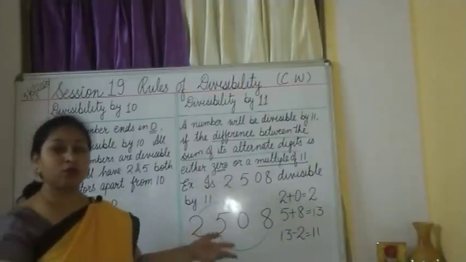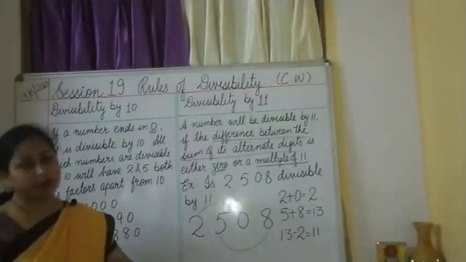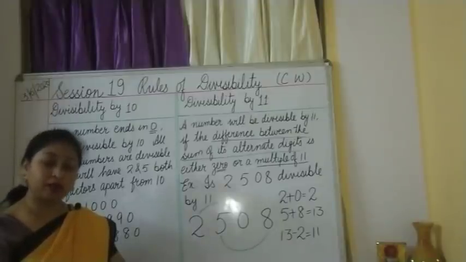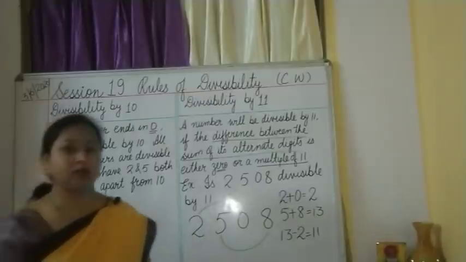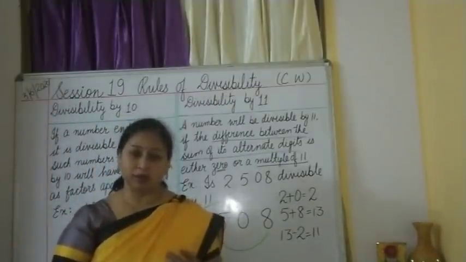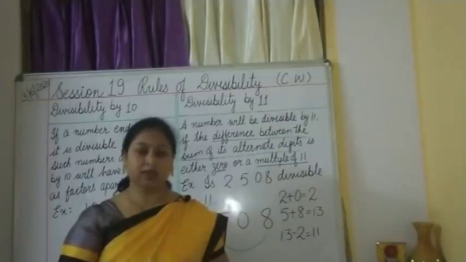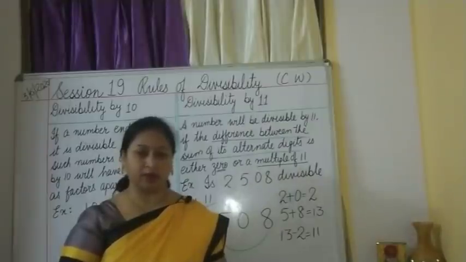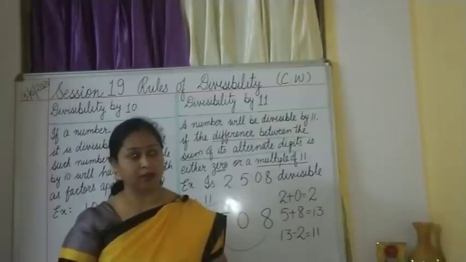Then what we have to do? We have to subtract it. 13 minus 2, you get 11. So, you may get 0 also in other cases. If you are getting 0, then also it is divisible by 11, and if you are getting multiples of 11, then also it is divisible by 11. So, children, you have learned the divisibility rules of 2, 3, 4, 5, 6, 7, 8, 9, 10 and 11. From 2 to 11 you have learned, and this is given in your book on page number 100.